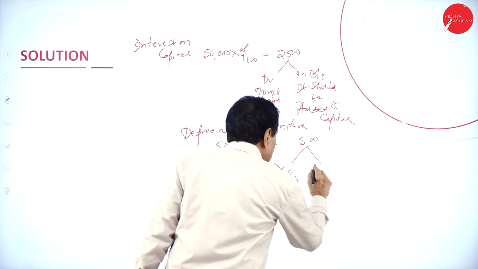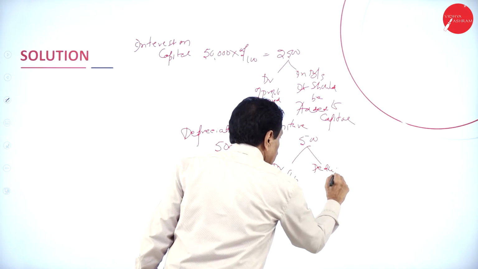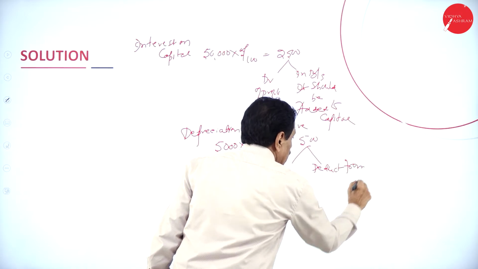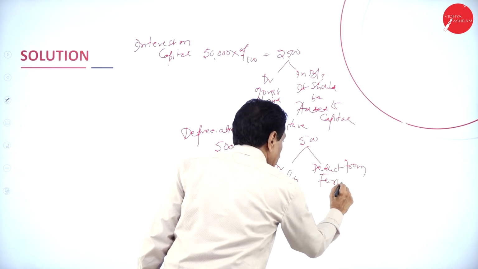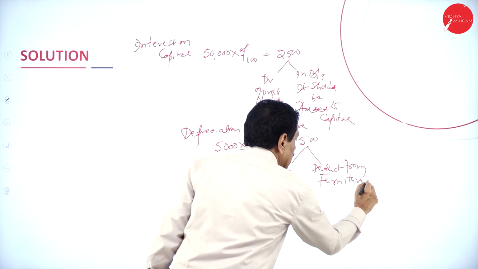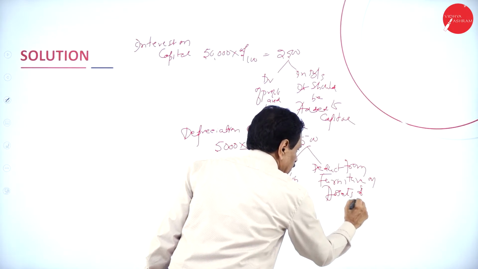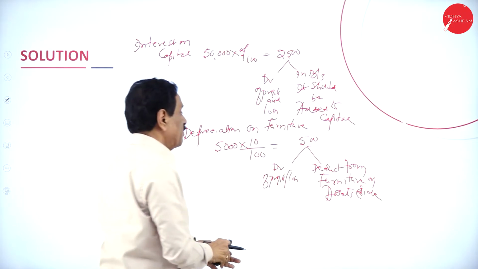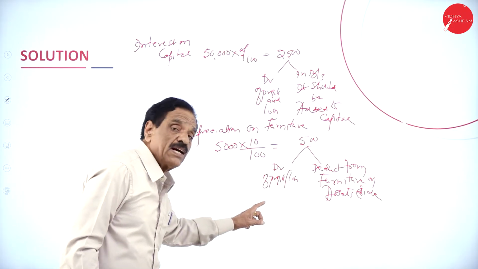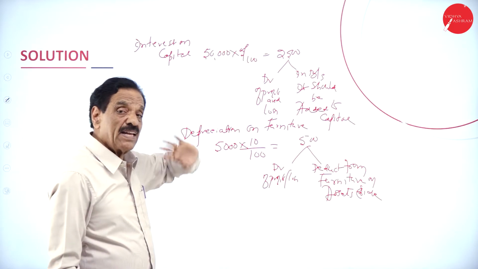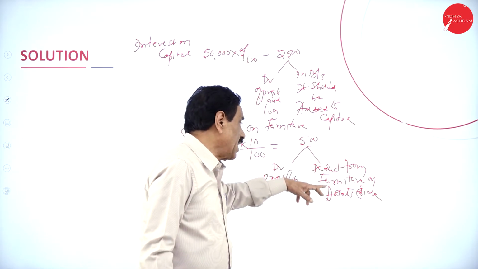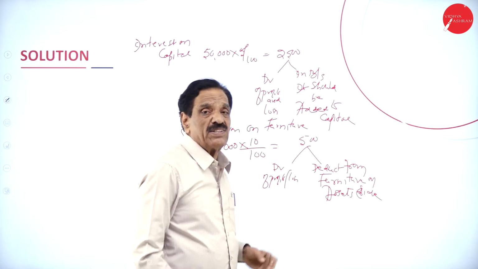Number 2, deduct from furniture on the asset side. What is the first item that will come? Debit side of profit and loss account. Then while you are doing the balance sheet, deduct from the furniture.